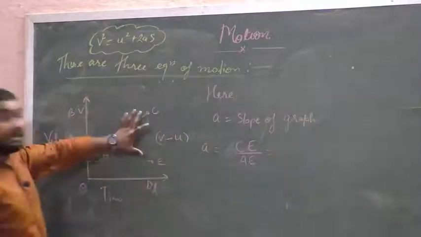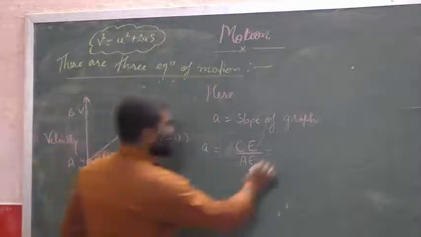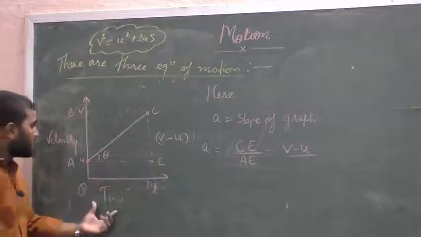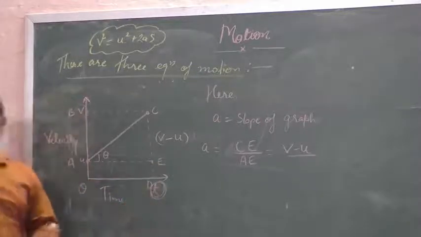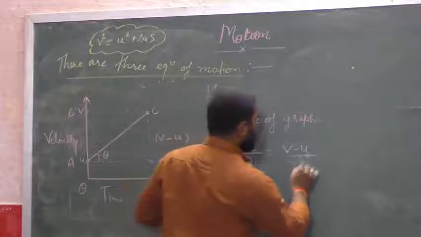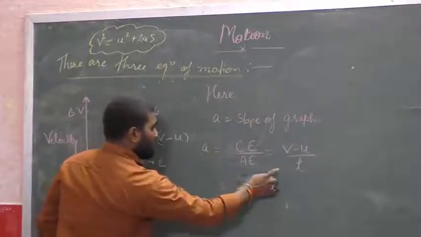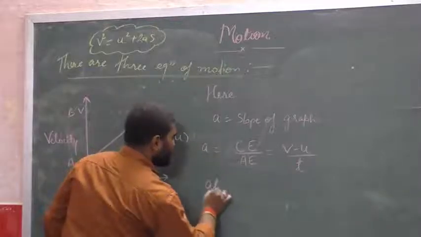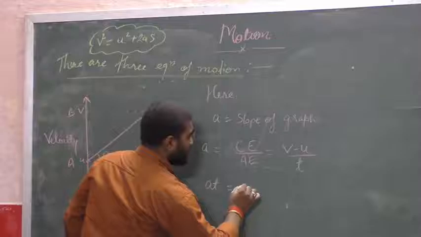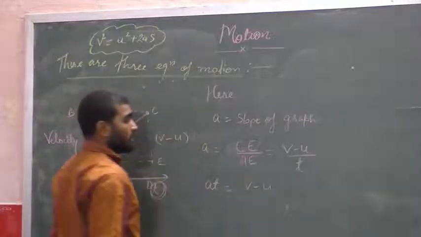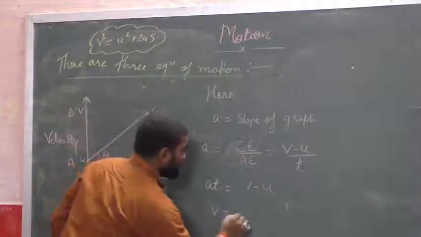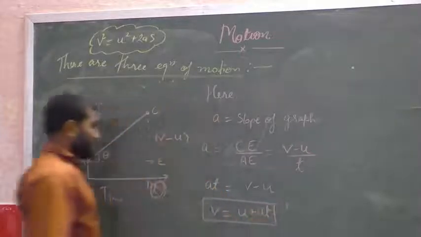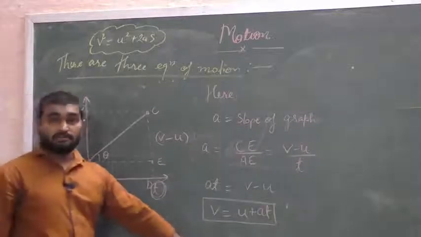In place of CE we can write V minus U, and in place of AE we can write t. So a equals V minus U upon t. Bringing t to the other side, at equals V minus U, and we get v equals u plus at. This is our first equation of motion.